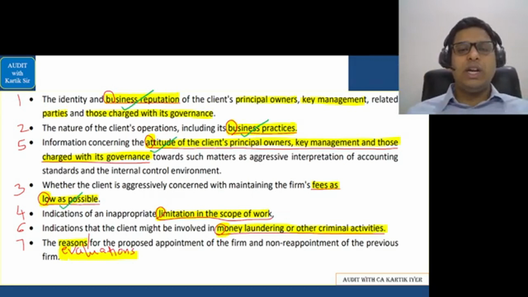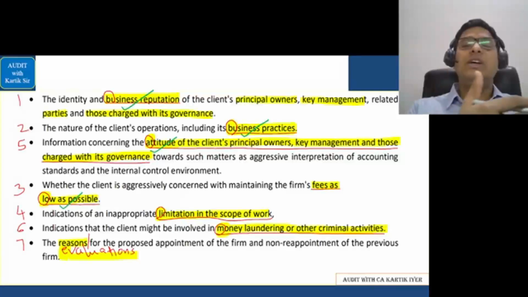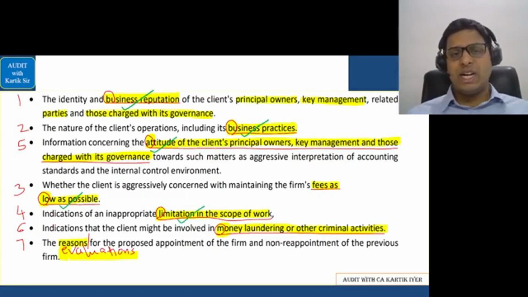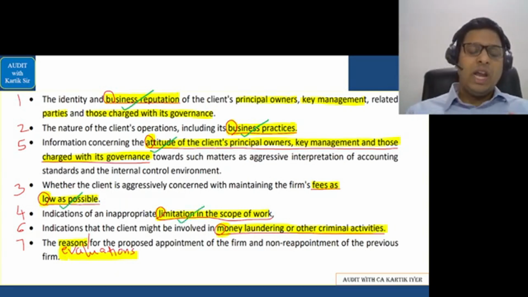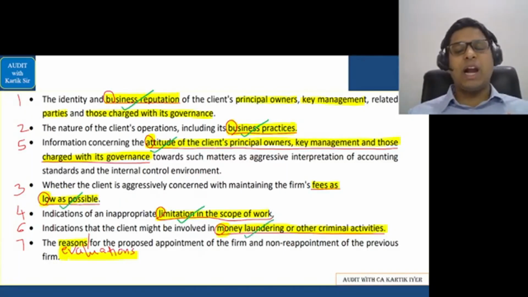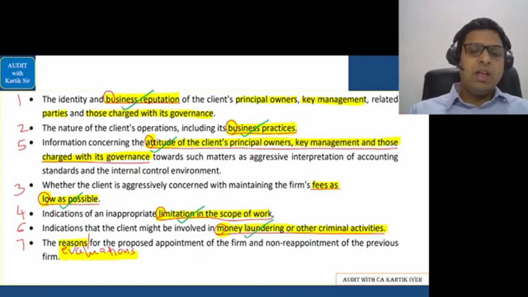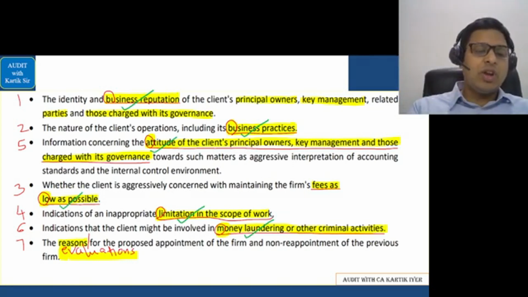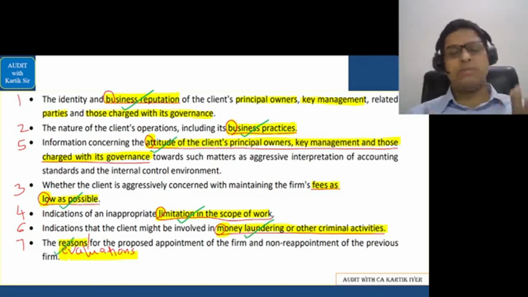Because see, if you're getting the audit done, might as well do the audit in a proper manner. Okay, but if the client is focusing on lower fees, it means you will not be getting the flexibility to check more areas. There is a limitation of scope in work. If the client imposes, then that is an indicator that the client's integrity is not good. If the client is involved in money laundering and other criminal activities, then the integrity is not good. And finally, the reasons for the proposed appointment of the firm and the non-reappointment of the previous firm. So why was the previous auditor of the client removed, and why they have appointed you? That reasons or evaluations you should check. Okay, that is basically this point here.